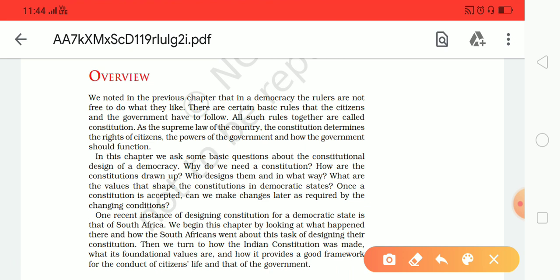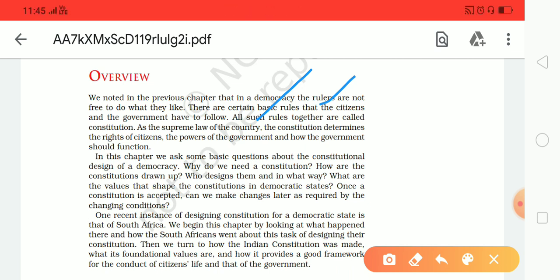In the first chapter, we discussed that in a democracy, the rulers are not free to do what they like. They have to follow certain rules and regulations, and the rules and regulations that the rulers follow together are known as the constitution, which you studied in chapter 1 in class 8.